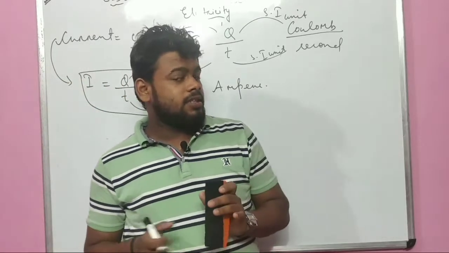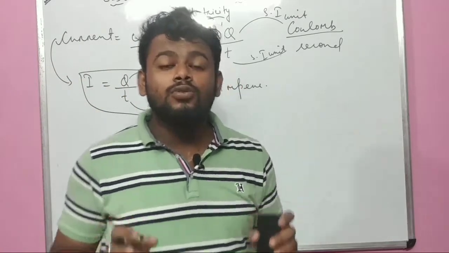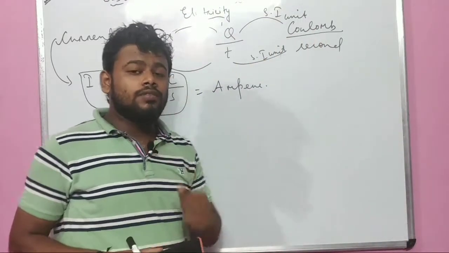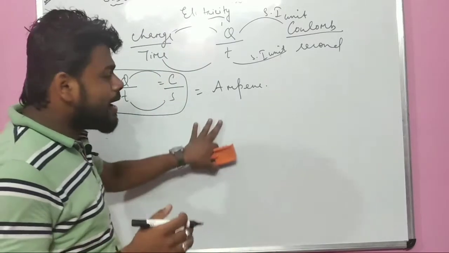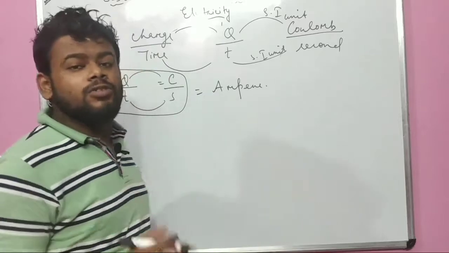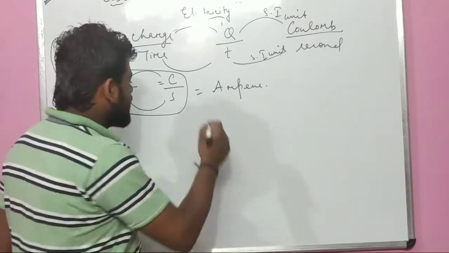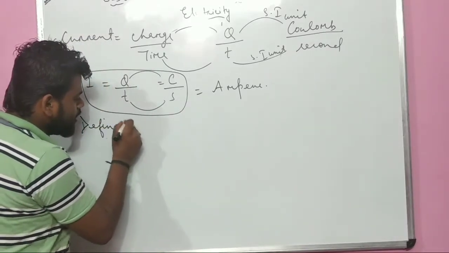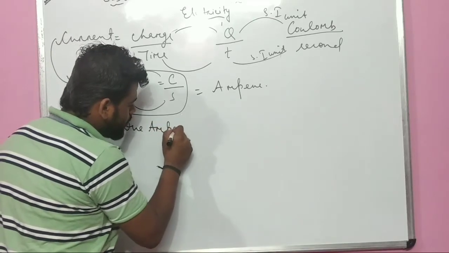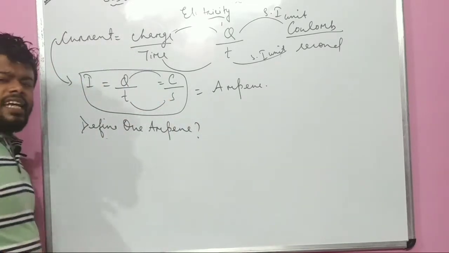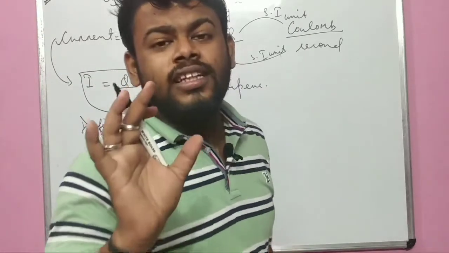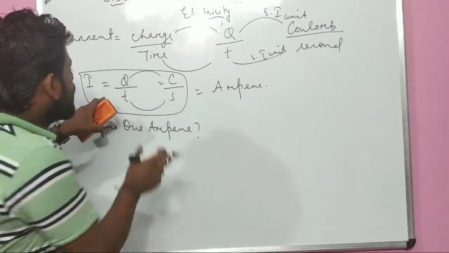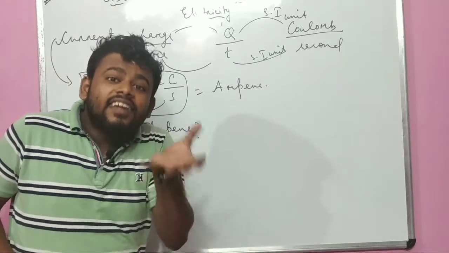My dear students, listen to me very carefully. In 2014 as well as 2017, and most importantly 2019 also, one of the questions was a mandatory question. I can say it is one of the favorite questions of the board as well as all the teachers: define 1 ampere of current. See, in physics, all the definitions are written from the formula. If you can get the formula, from the formula only you can create a definition.